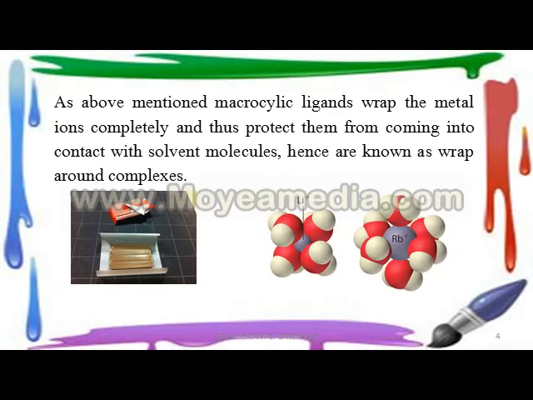As we know, the chocolate, that means Cadbury, is wrapped by silver foil or golden foil to protect it from the environment. In a similar way, macrocyclic ligands wrap the metal ion completely and thus protect it from coming into contact with the solvent molecules. Hence they are known as wrap around complexes.